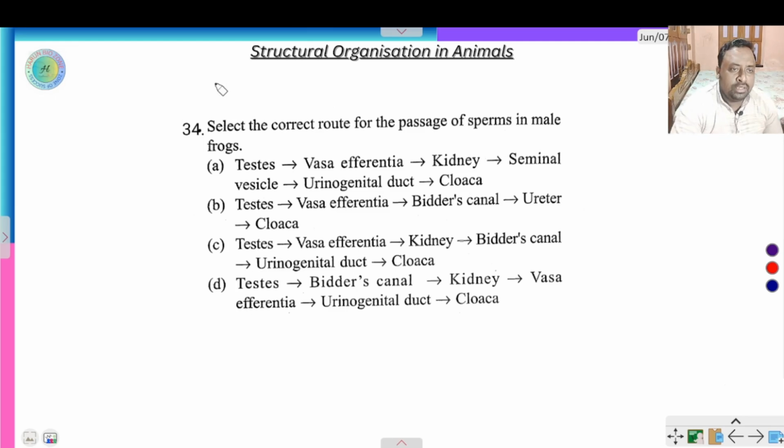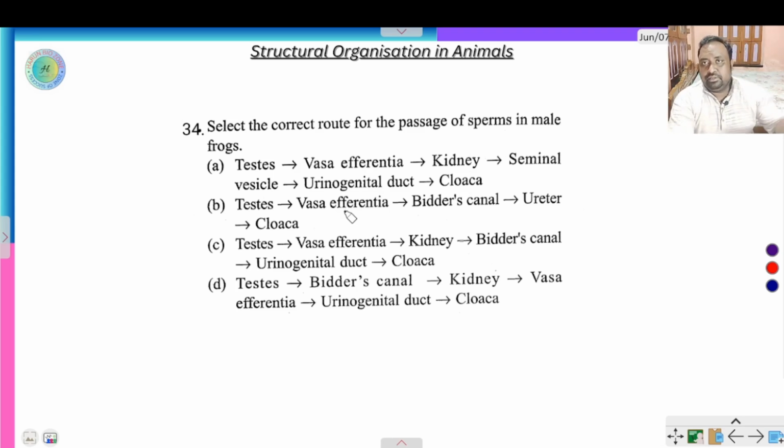34. Select the correct route for the passage of sperms in male frogs. In case of male frog, the route is testis, vasa efferentia, kidney, seminal vesicle, urogenital duct, cloaca. In male frog, the passage of sperm and urine are common, that is the ureter.